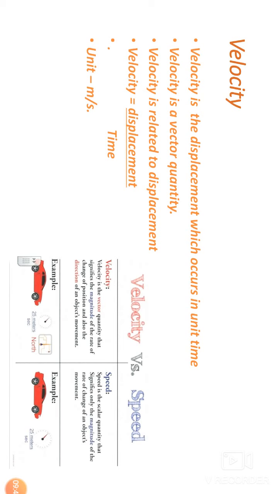So what are the distinguishing points between velocity and speed? First point, velocity is the displacement which occurs in unit time, and speed is the distance which occurs in unit time. Second, velocity is a vector quantity, speed is a scalar quantity. Third, velocity is related to displacement, speed is related to distance. Fourth, velocity is equal to displacement upon time, whereas speed is equal to distance upon time. These were the distinguishing points between velocity and speed. Now let's go further.